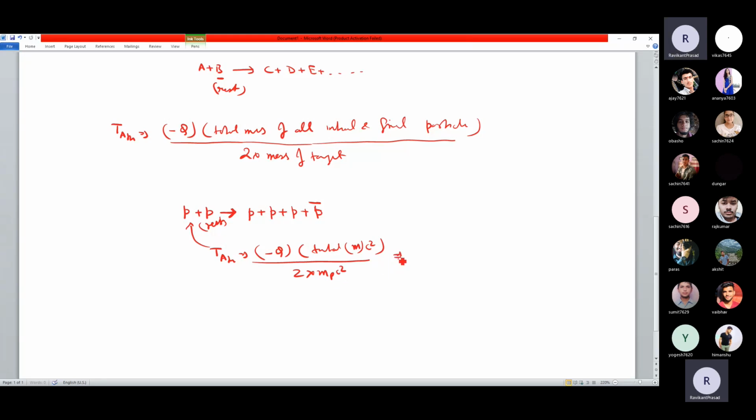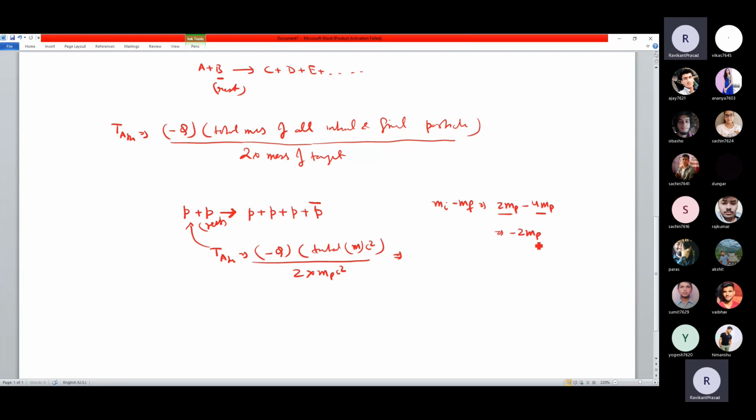What is the Q value for this reaction? Q value क्या होगा यहाँ पे? Q value जरा फटाफट बताओ. Mass of this plus mass of this, that is initial mass, minus final mass, so that will be what? 2 mp minus 4 mp. यही होगा. स्टार्टिंग में पास 2 mp है, 2 प्रोटॉन है, और लास्ट में पास 4 प्रोटॉन है. Obviously the anti proton will also have the similar mass as a proton, only the charge is different. So we have 4 protons at the end. So this is minus 2 mp.